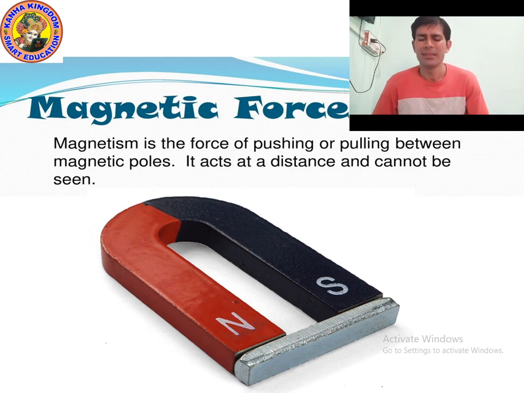Actually there are different types of magnets, like circular magnet, rectangular magnet, and one more magnet called cylindrical magnet. This one in front of you on the screen is called a horseshoe magnet.